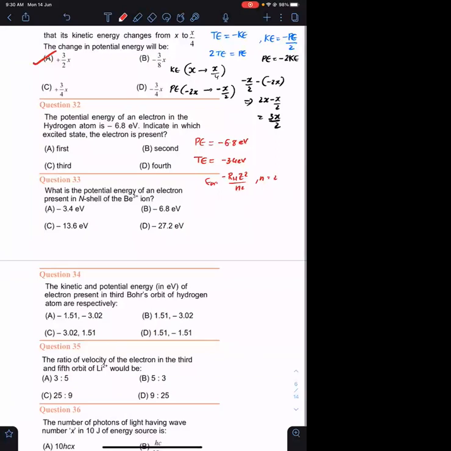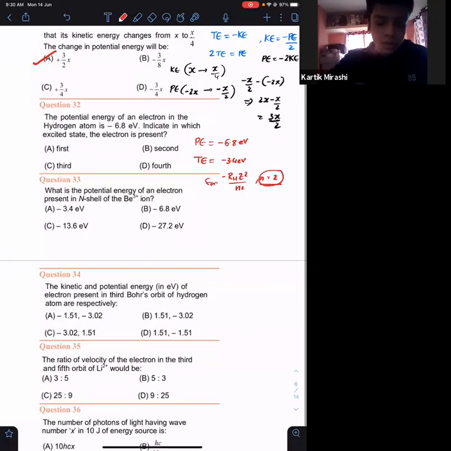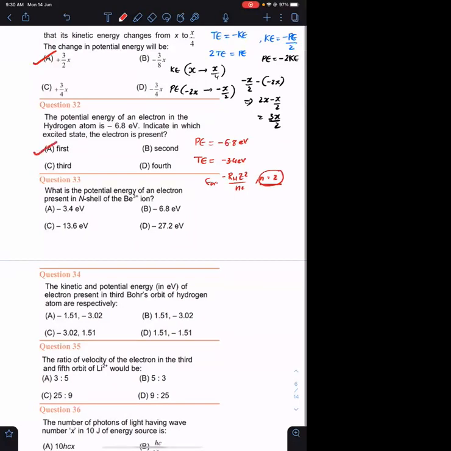Okay, remember these values, energy values. So the answer has to be in which excited state they're asking. They're not asking about which orbit. n equals to 2 orbit is which excited state? First excited state. So it has to be A. Those who have marked the answer as second, that is wrong. They are not asking about the orbit. They're asking about the first excited state. Second orbit is the first excited state. Third orbit is the second excited state, and so on and so forth. Agreed?